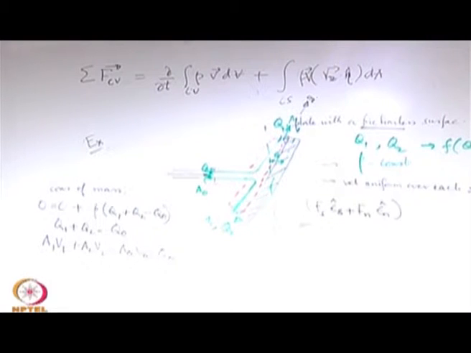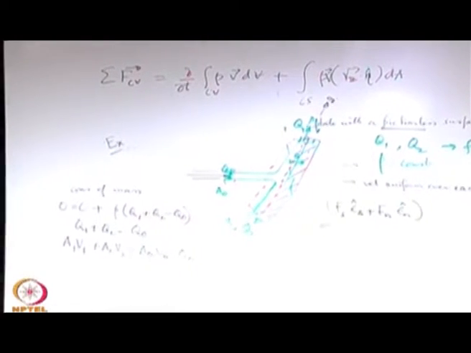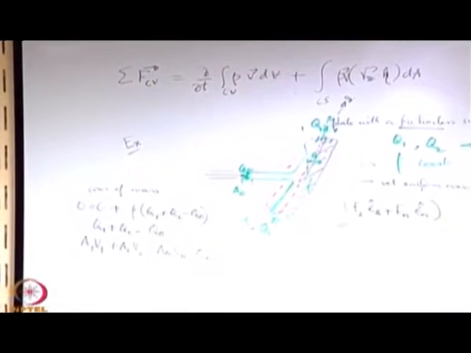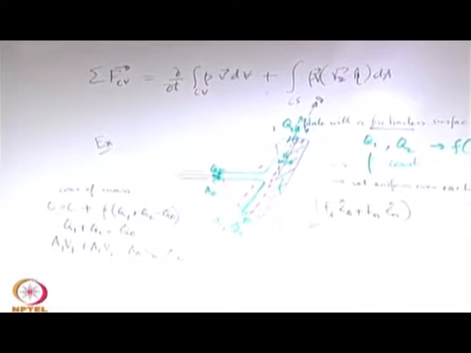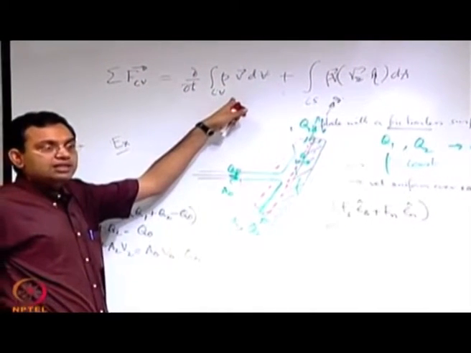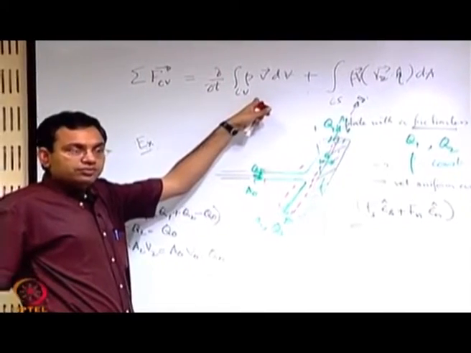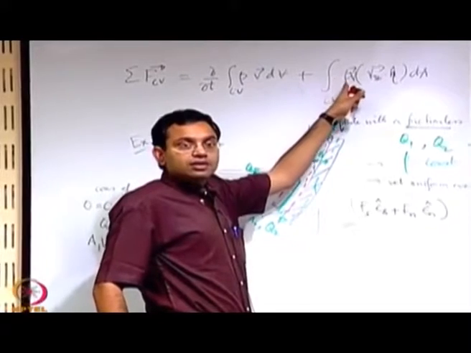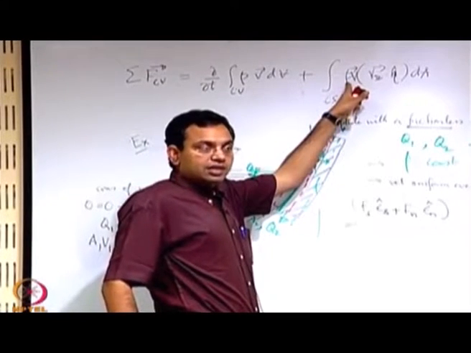for the first term, we are assuming that it is a steady flow, velocity is not a function of time, we are assuming a constant density, density is not a function of time, and the volume of the control volume is also not a function of time. So, all these three considerations lead to the fact that this term has to be 0. So, when this term is 0, then you come to the second term.